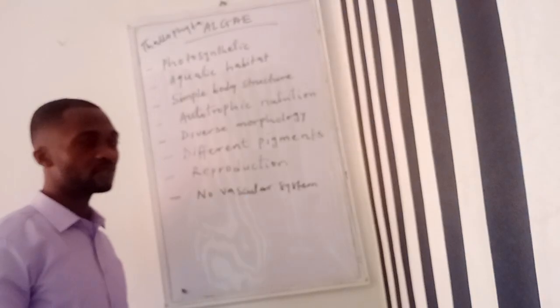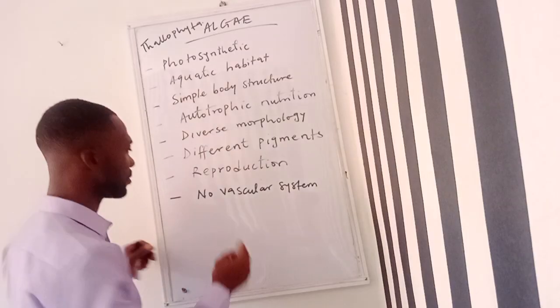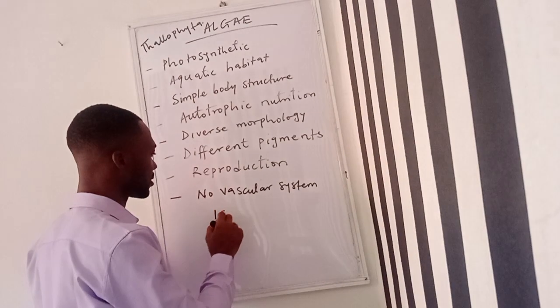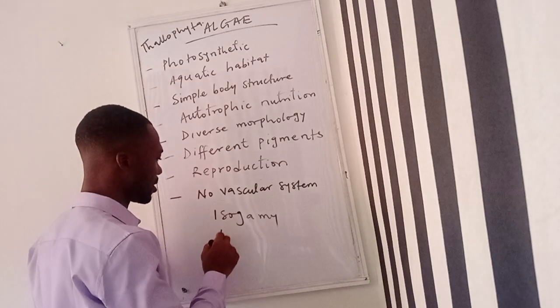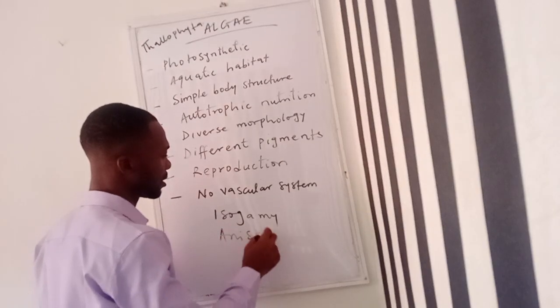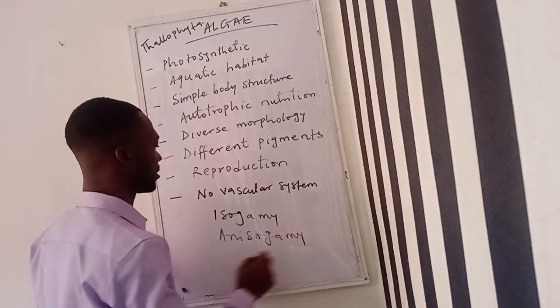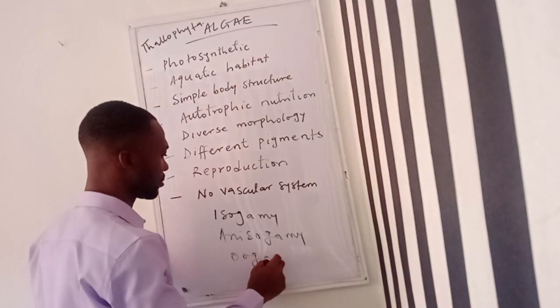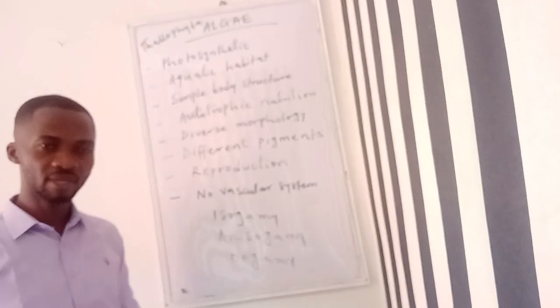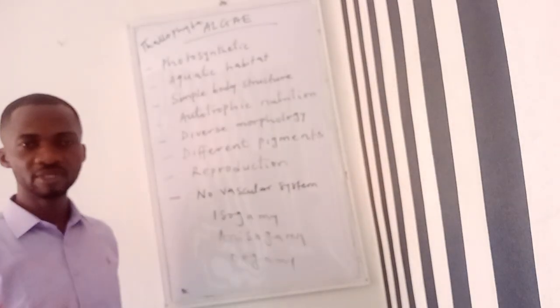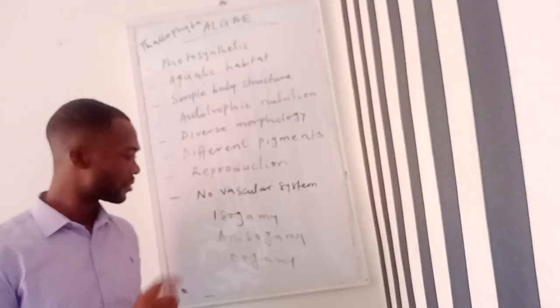The sexual reproduction is through various methods such as isogamy, then anisogamy, then oogamy. When we say isogamy, that means the fusing gametes are of the same shape and size. Iso means equal.